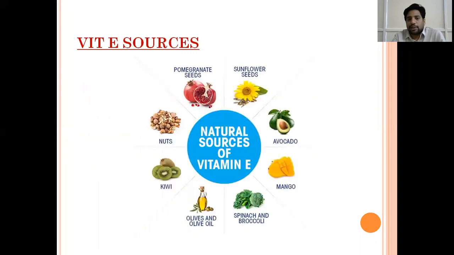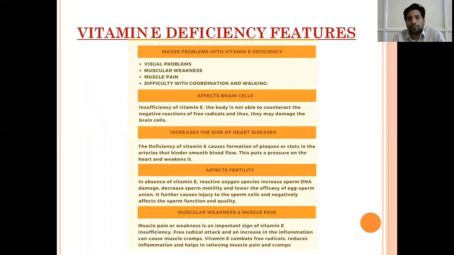Rich sources of vitamin E are generally oils, like sunflower oil, olive oil, or cottonseed oil. Oils are the most common sources of vitamin E, and nuts and green vegetables are the next level of source for vitamin E.